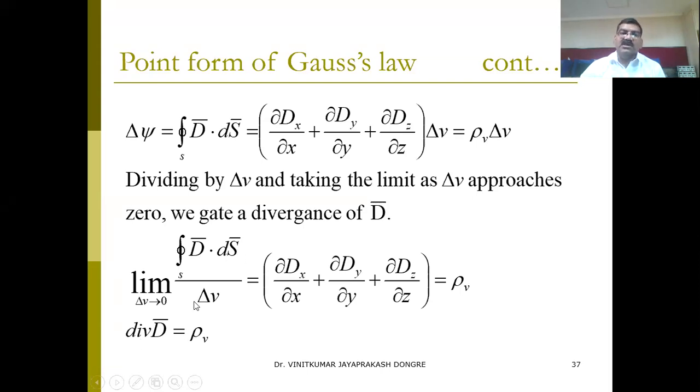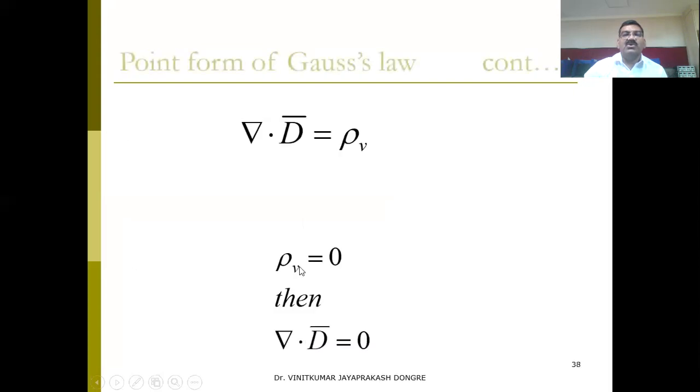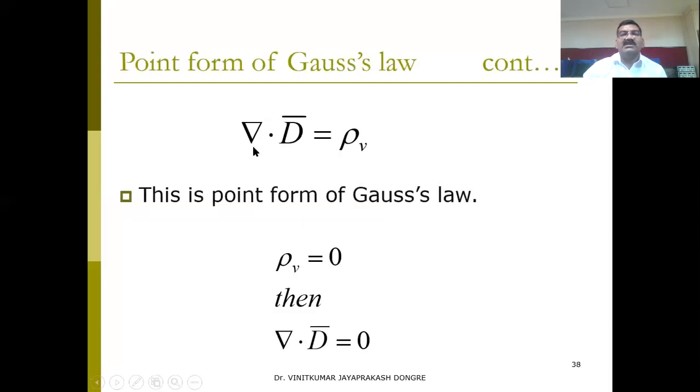This is the divergence of D. By doing this, the volume will go, and what remains is rho v. So the divergence of D equals rho v. Okay, so we got this point. Divergence of D means del dot D equals rho v. This is the point form of the Gauss law. It is also taken as Maxwell's equation for the static field. Del dot D equals rho v is for the closed surface.